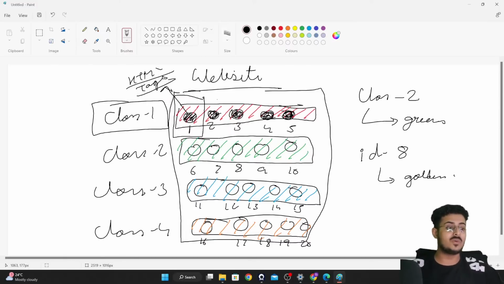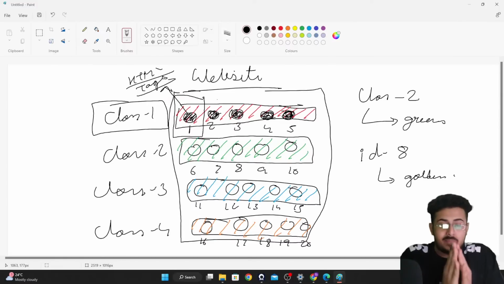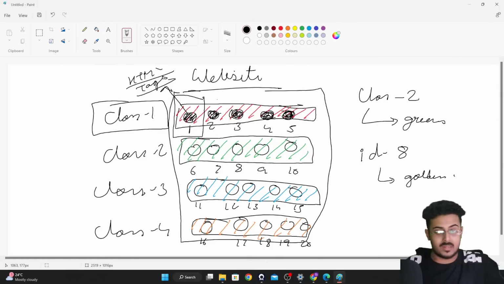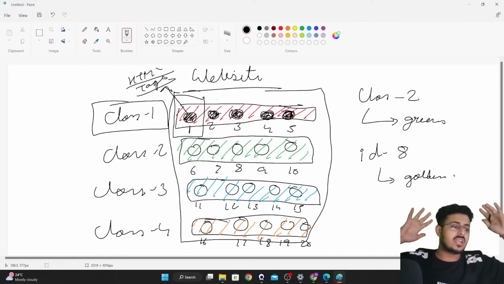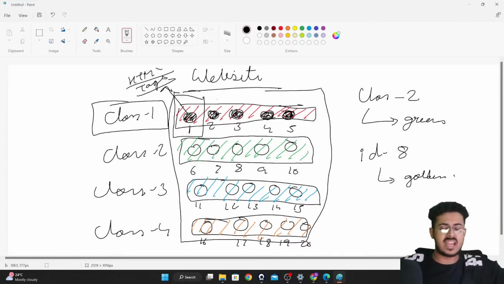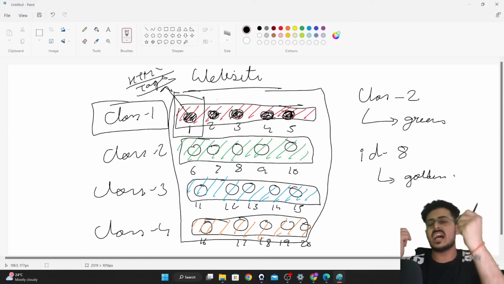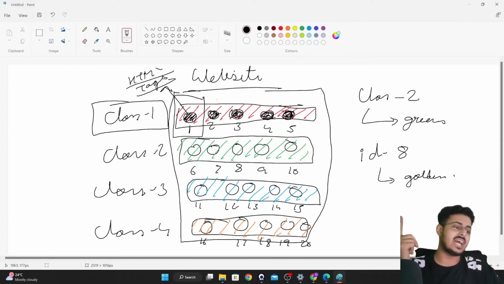Are you guys able to understand this? So always remember one thing, the school example. Everybody, school annual day function. Just change the school to a website, just change the students to HTML tags, and you have figured out classes and IDs like that.